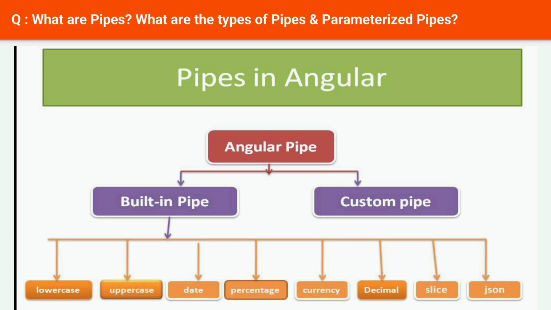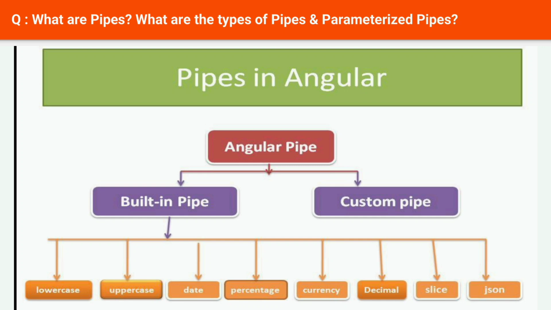A pure pipe is only called when Angular detects a change in the value or the parameters passed to a pipe. For example, any changes to a primitive input value: string, number, boolean, symbol, or a changed object reference: date, array, function, object. An impure pipe is called for every change detection cycle no matter whether the value or parameters change, i.e., an impure pipe is called often, as every keystroke or mouse move.